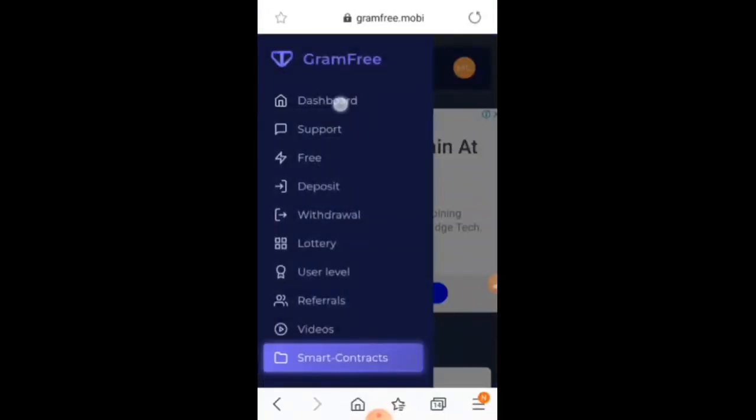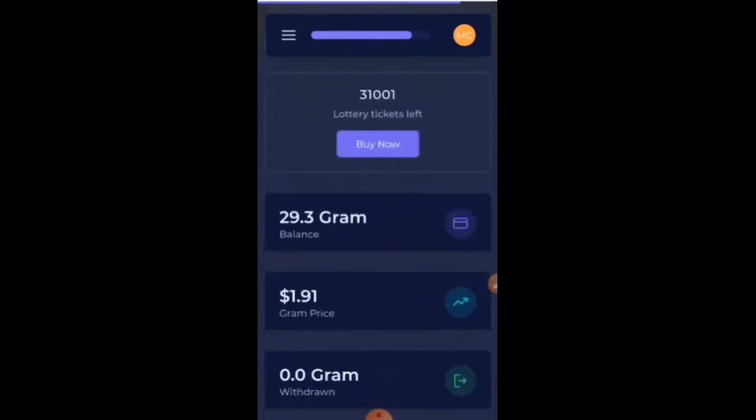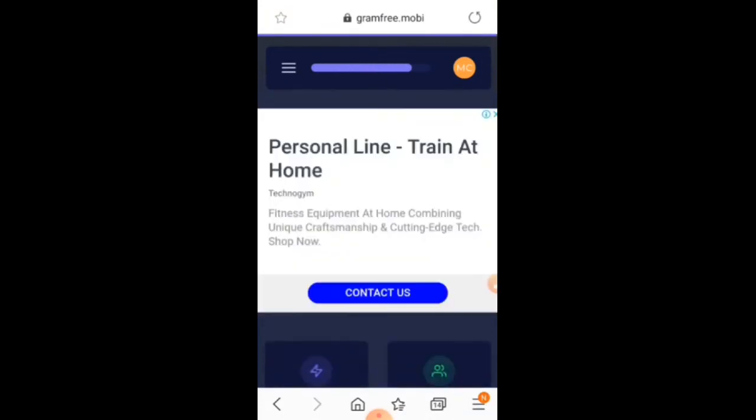Now I will go and check the dashboard, whether it is credited or not. Earlier it was 26 something, now see, it is credited 29.3. Okay, these are all the 4 ways you have to earn it.